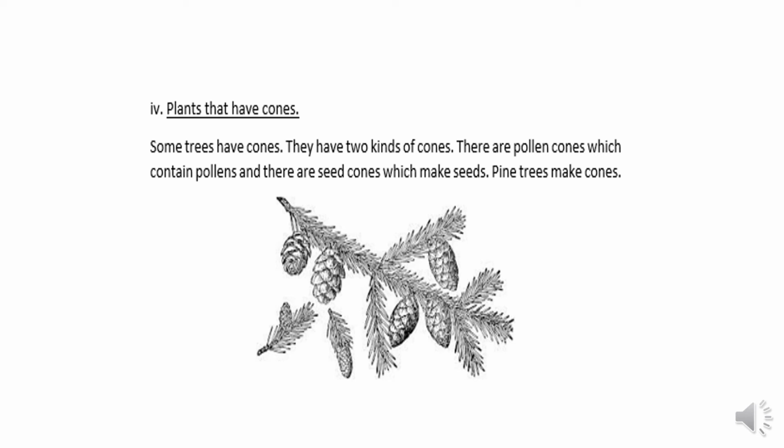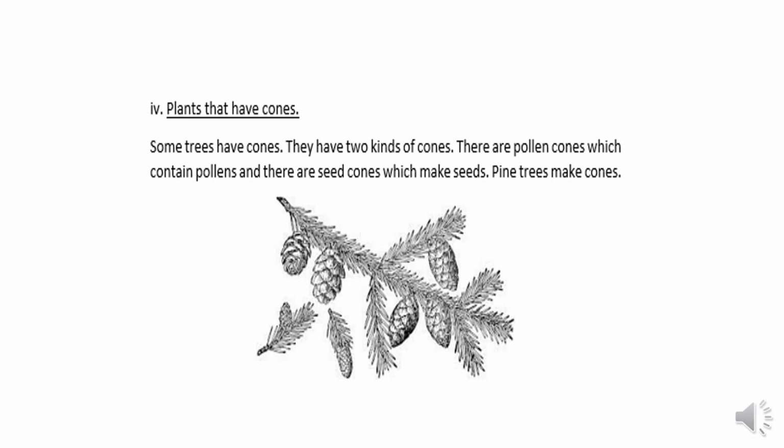But some cones have seeds, and these seeds are taken from one place to another by different means.